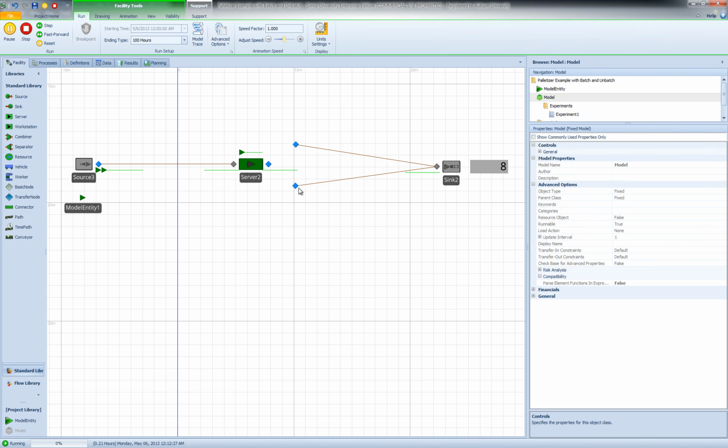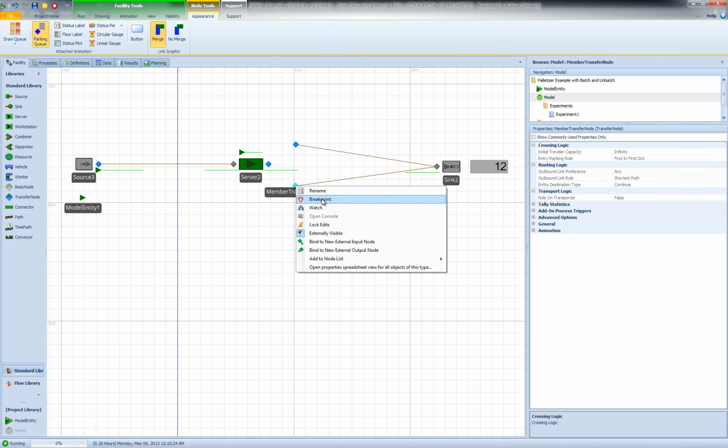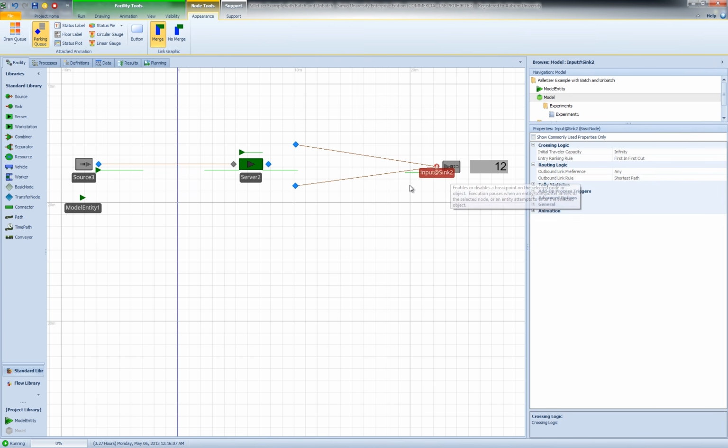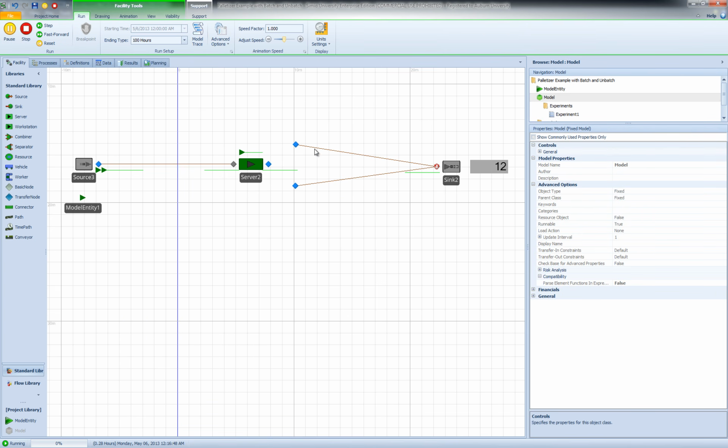And when you look at these two paths, it seems that we have two entities that leave the system. So let me set a breakpoint right here. The reason is the 3 members that I have in my batch, they just appear to be on top of each other, so we see them as one entity.